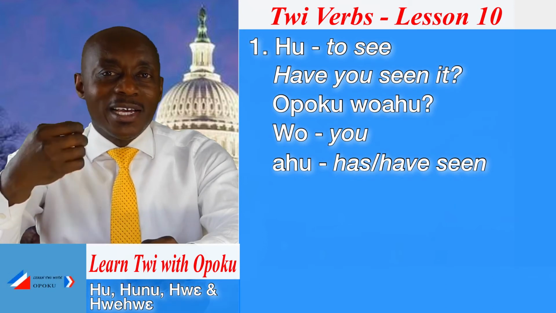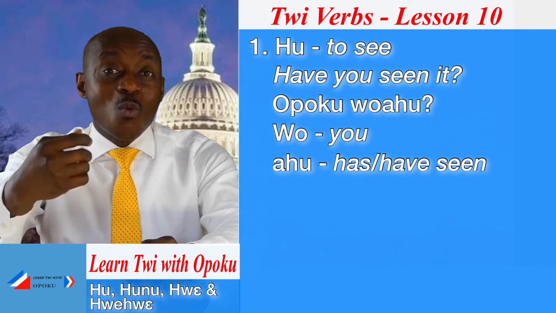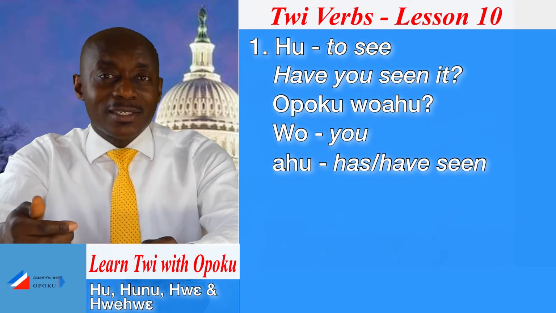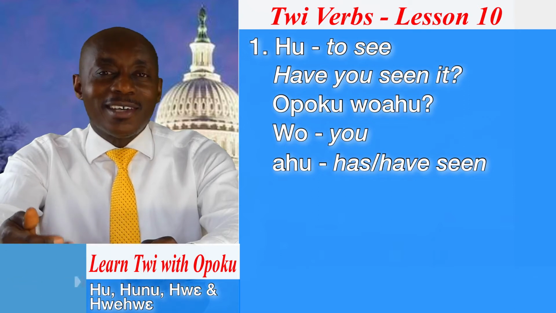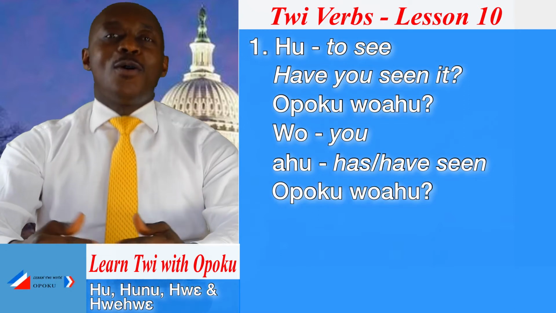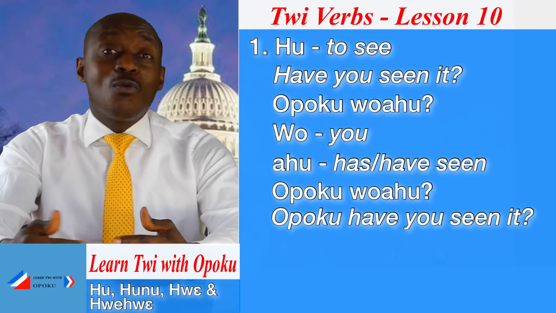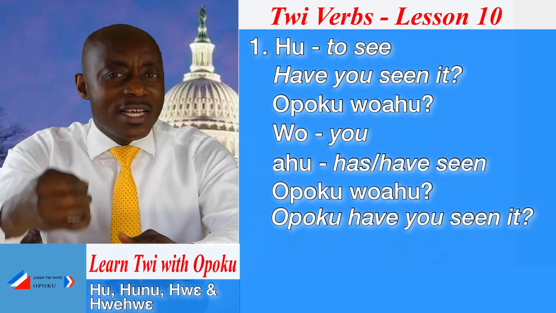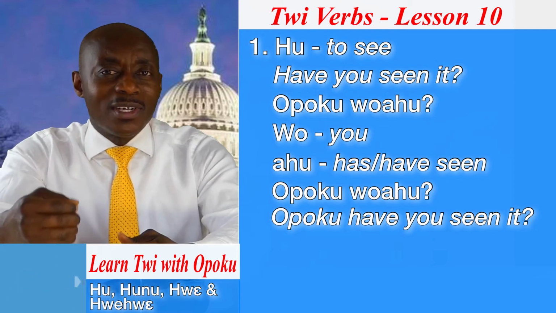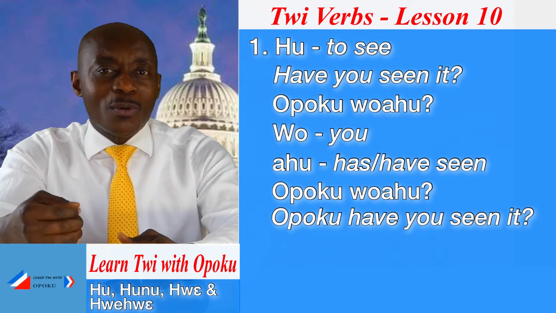Good. So in this case you are saying wahu. Have you seen it? Wahu. So you can say Opoku wahu, meaning Opoku, have you seen it? So you see here that hu is used to mean what? To see.